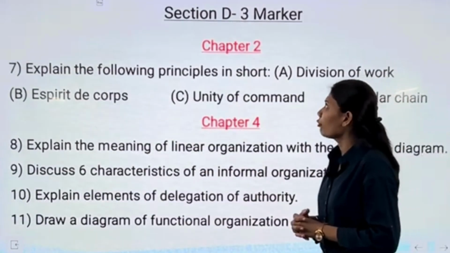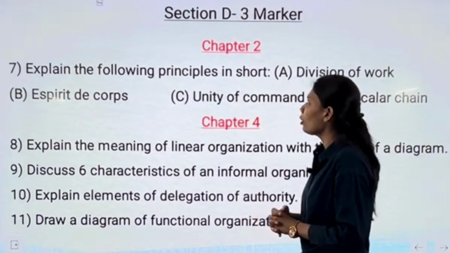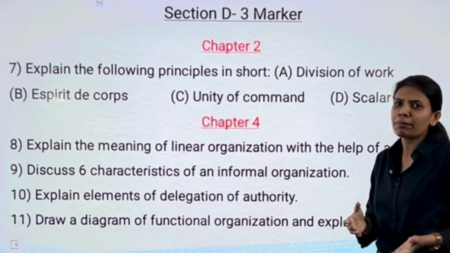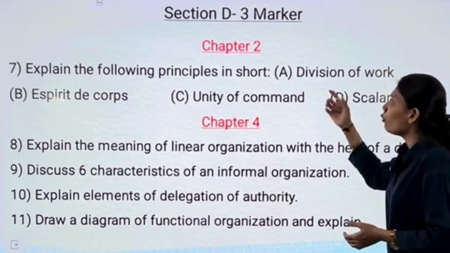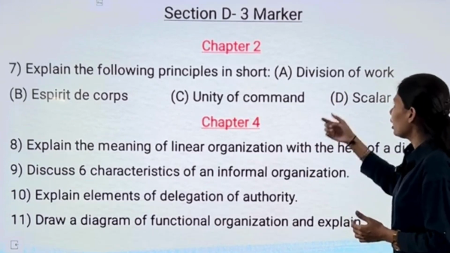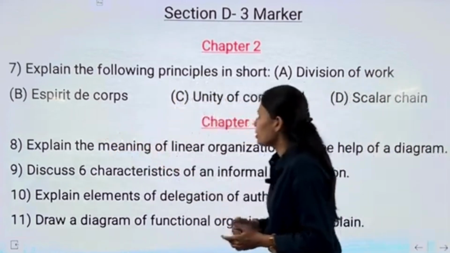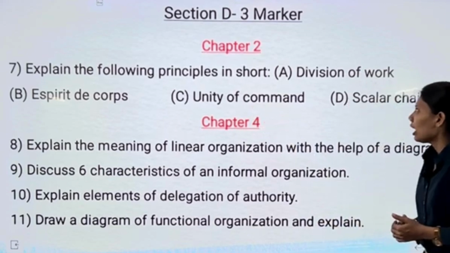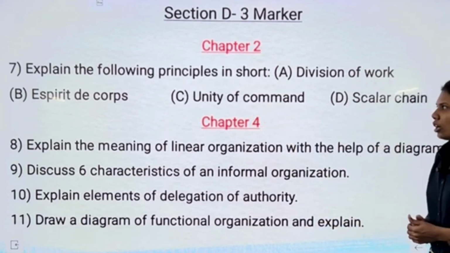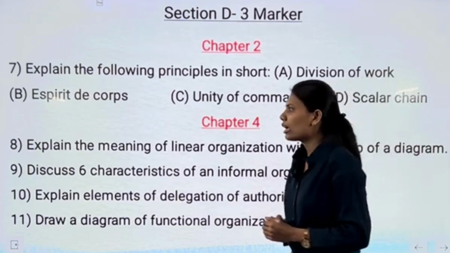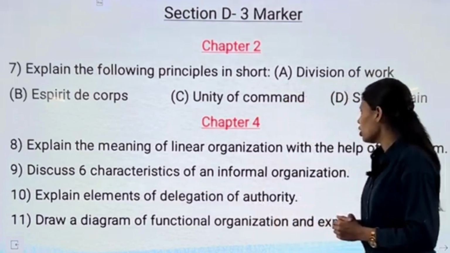Our next question from chapter number 2 is explain the following principles in short. We have given you 4 important principles, but any principles can be asked. The 4 important principles are number 1, A. Division of work, B. Esprit de corps, C. Unity of command, and D. Scalar chain.